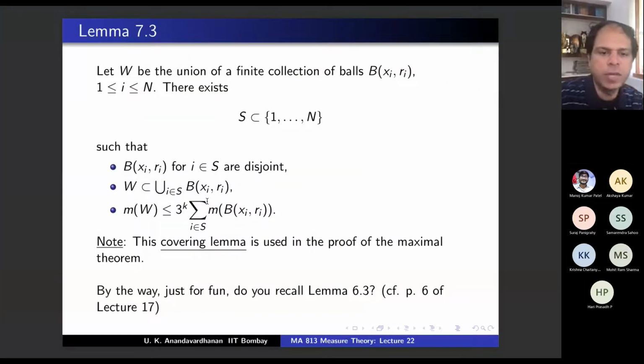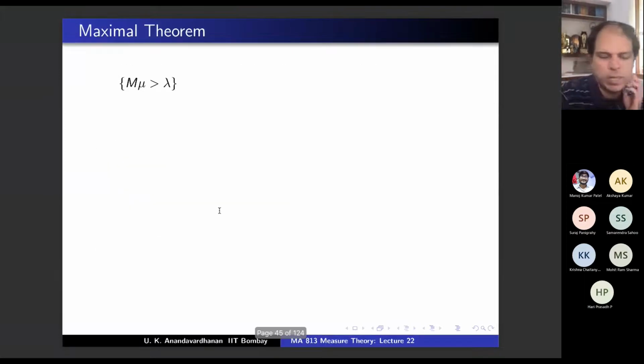Shall we continue? Here it is 3 r_i, and therefore you get this automatically. This is the crucial point, and in fact it is the only thing we need in order to prove the maximal theorem. This is the set we are interested in. What was the theorem once again?